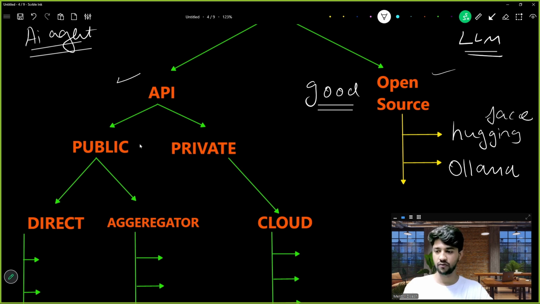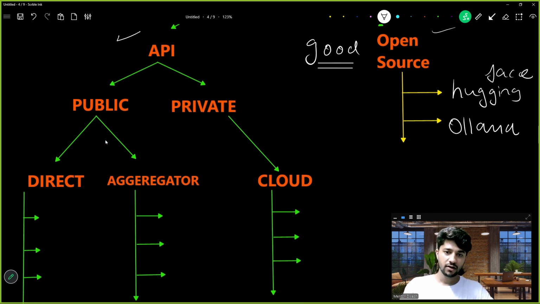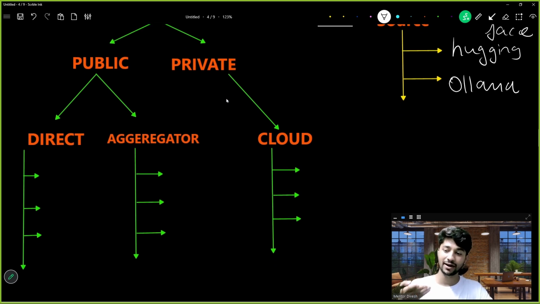Then we are going for API sources. API sources are also of two types. One is public and one is private. So private AI agents, private brains, who are the market leaders?